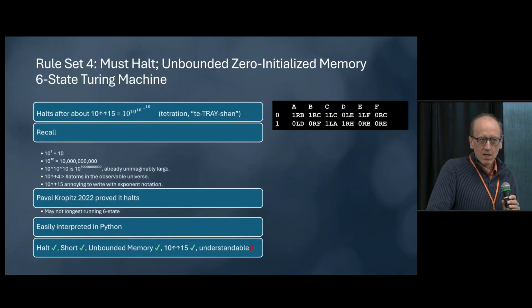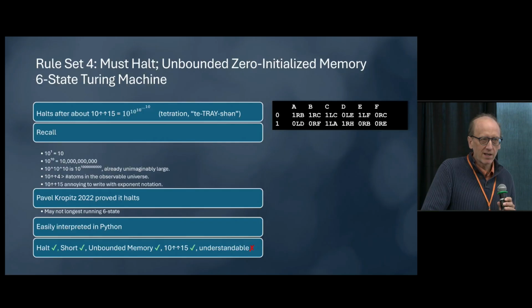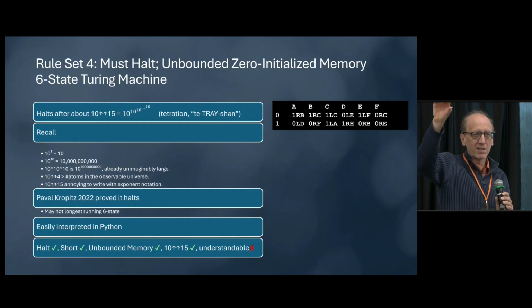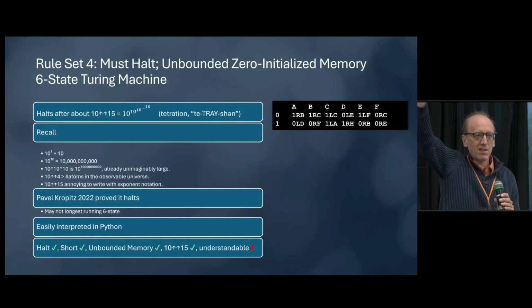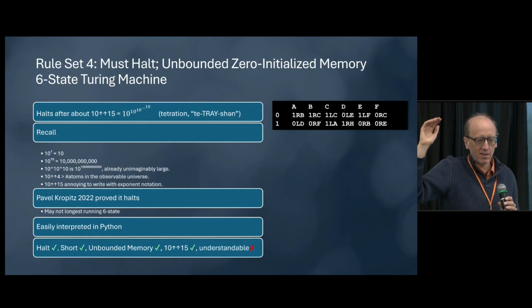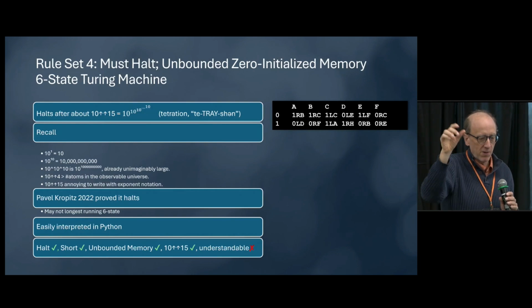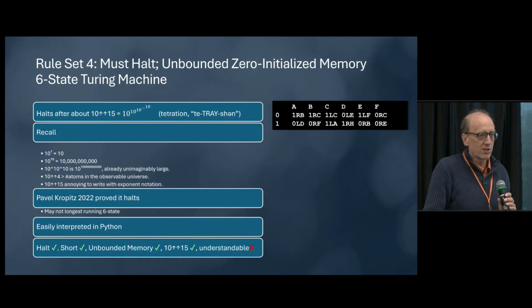So this program, if we could let it keep running indefinitely, would actually run for 10 raised to the 10 raised to the 10 stacked 15 high steps, and then it would still halt. So the way that's represented mathematically is 10 up arrow 15. The operation of up arrow is called tetration.